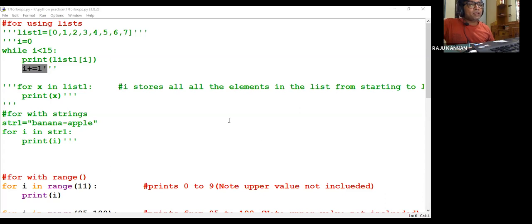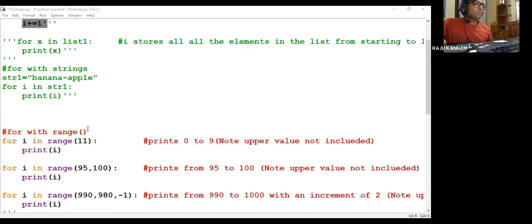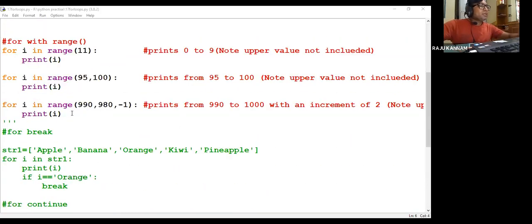Sir, if I give minimum value 1, maximum value 10, I want to print 1 to 10 using a for loop. Okay, that you can make. For that, what you have to do? For example, now Rakesh wants to print.